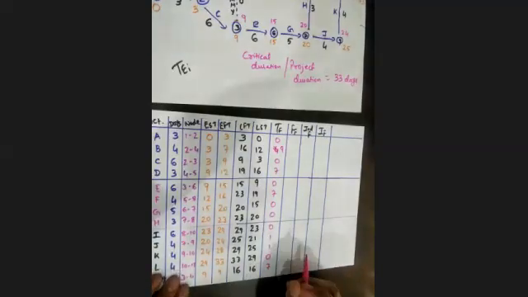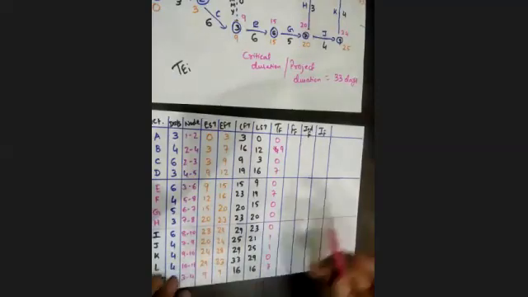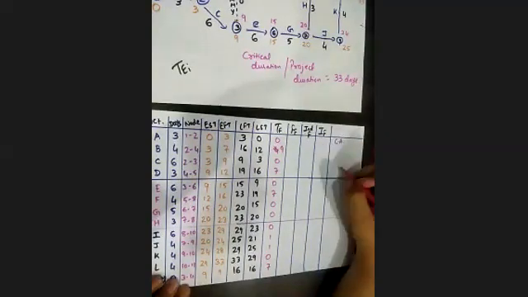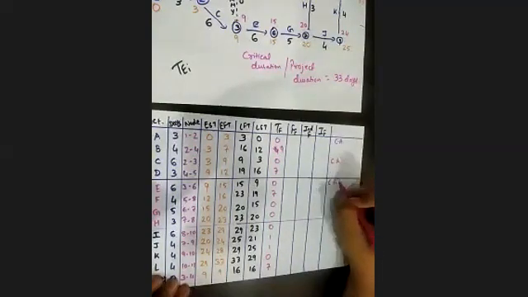So you can just highlight the critical activities. This is a 0 value of total float. So CA, CA, this is also CA.